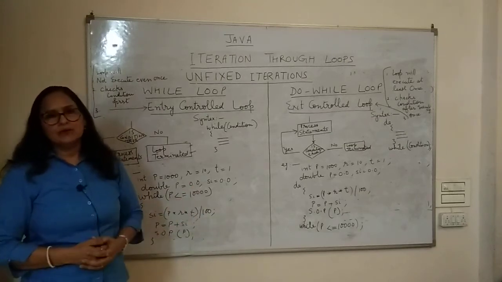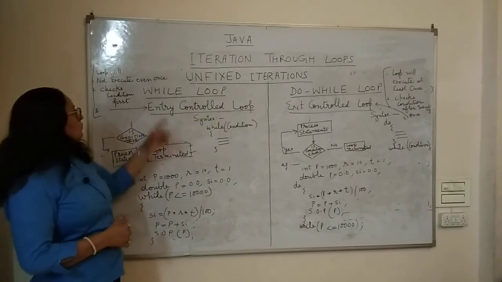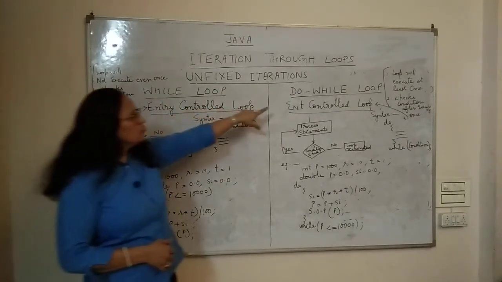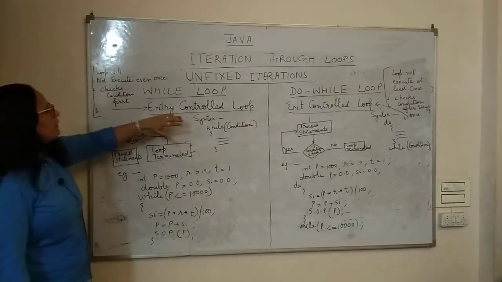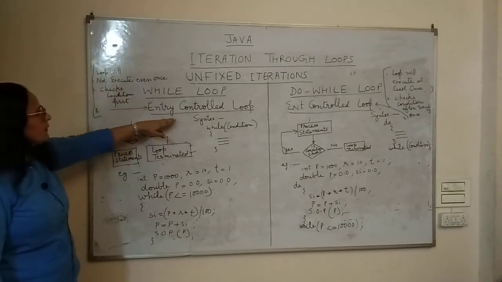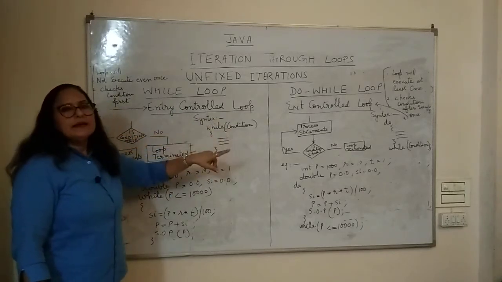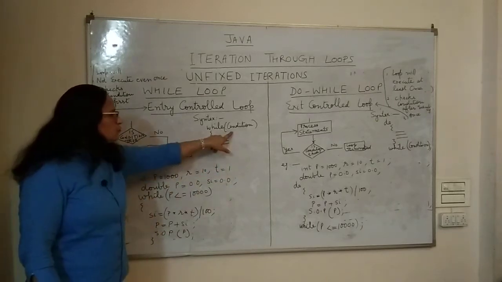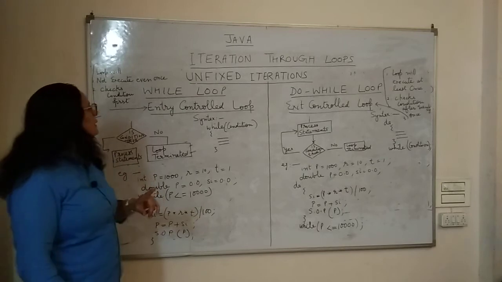The similarity you already know. What is the similarity? Both are unfixed iteration. Now the difference is while loop is known as entry control loop and do while loop is known as exit control loop. Now the second difference is whether the loop will execute even once. Here in while loop, only if the condition is true is the loop going to execute. If the condition is false, the loop is not going to be executed even one time.